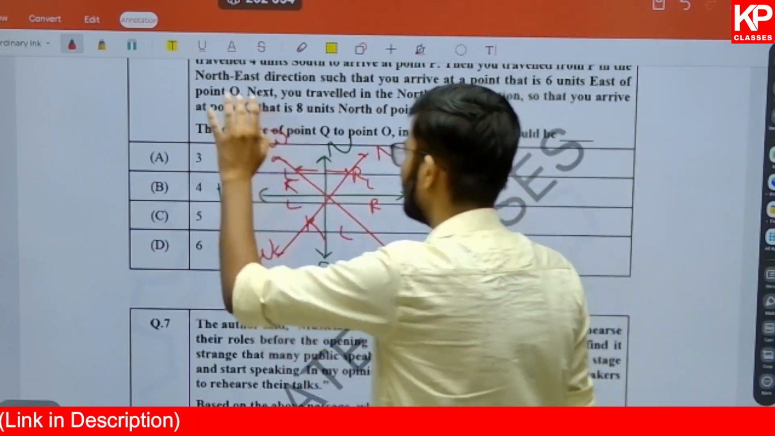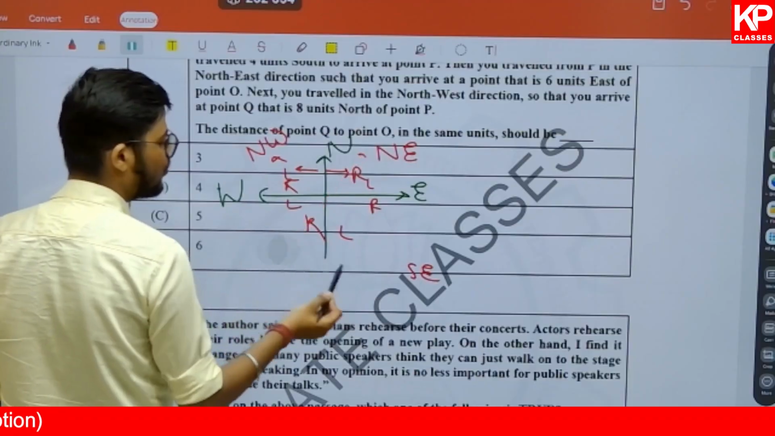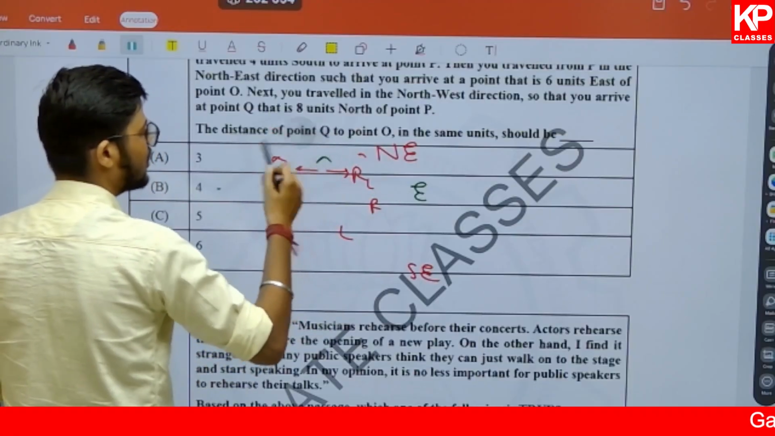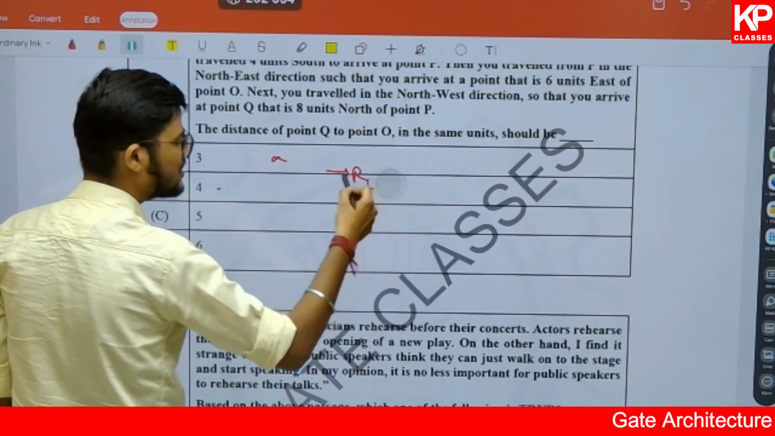Now if you know these basic concepts, we are good to go with these kinds of questions. Now we'll come to this question. Here it says we will solve it one by one.